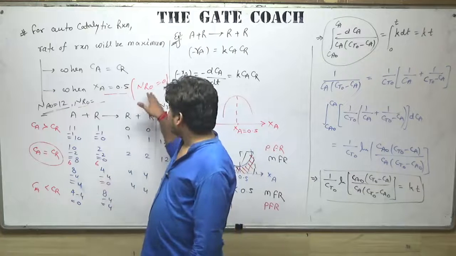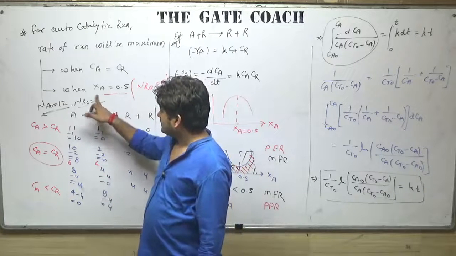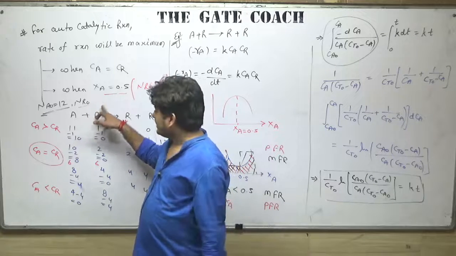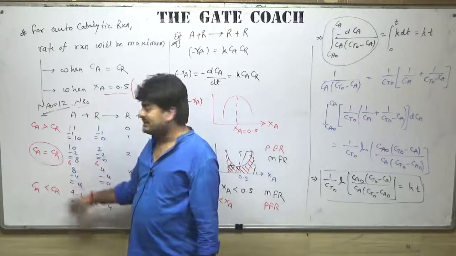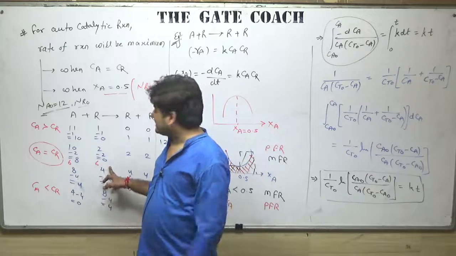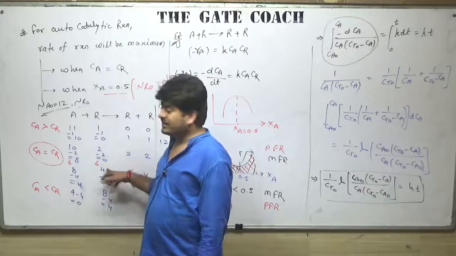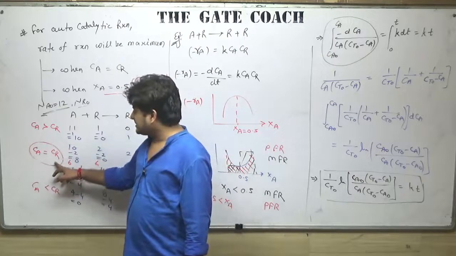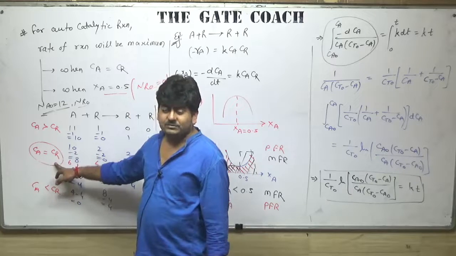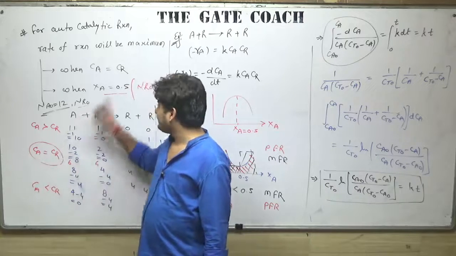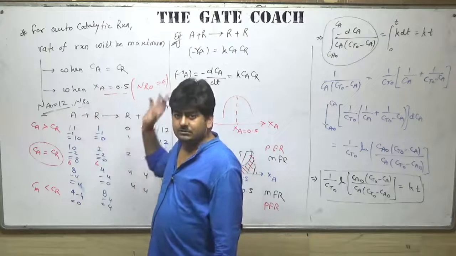So when Nr naught is 0, in that case, Ca equal to Cr means 6 moles of A and 6 moles of R. Now you can see 6 moles of A and 6 moles of R, this condition is achievable. So what is the Xa here? Xa is 0.5. Okay. So that is the thing.